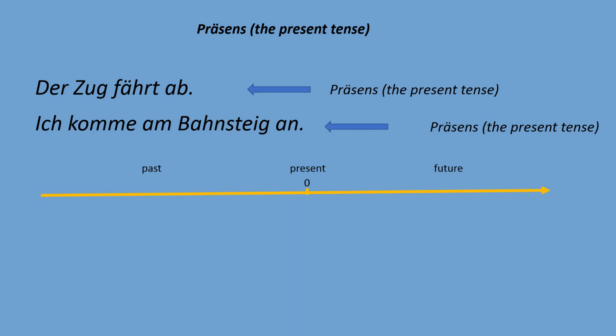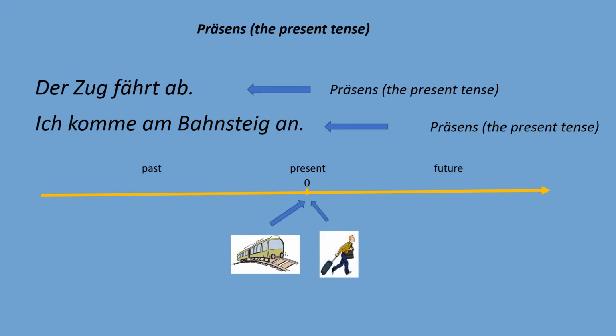Of course, we are able to describe different events which are taking place right now in the present tense, or which will take place in the future, or which already took place in the past. In both sentences, the activities are taking place right now. So the train is departing and I'm coming. The sentences are written in the present tense.